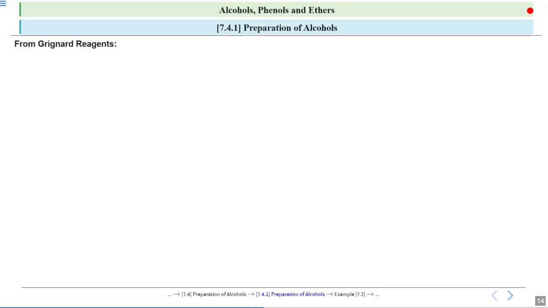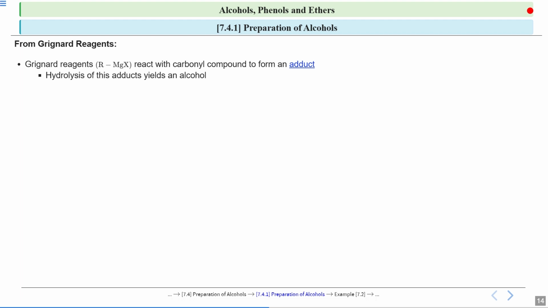Now next we are going to talk about how we will prepare alcohols from Grignard reagents. So when I talk about Grignard reagents, it is RMgX. So Grignard reagents react with carbonyl compounds and form an adduct. Adduct means an addition product is formed. That is, an addition product of your carbonyl group and your Grignard reagent will be formed. And then there is hydrolysis of this adduct that yields an alcohol.